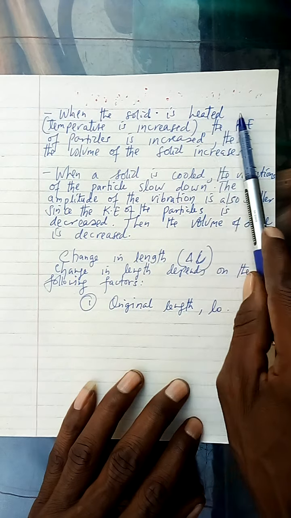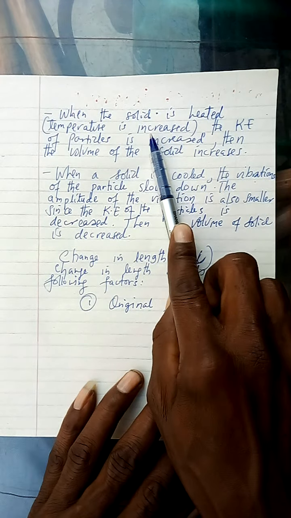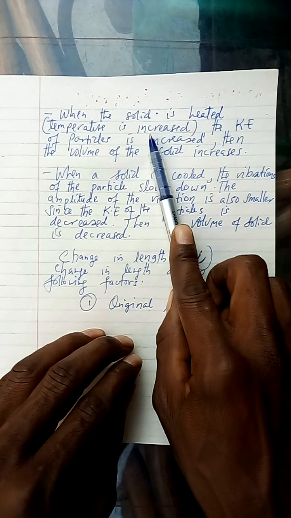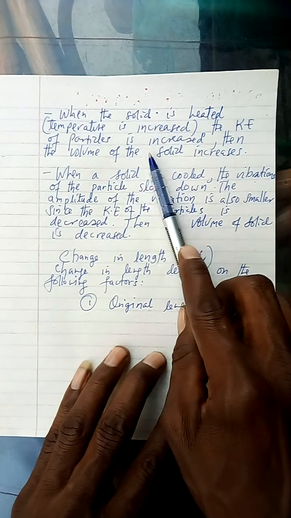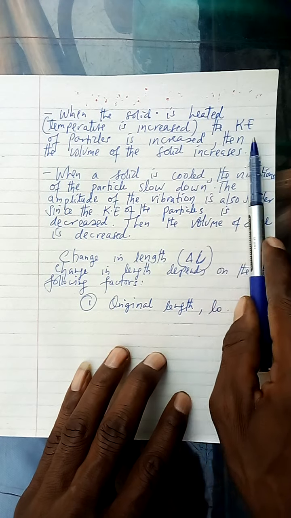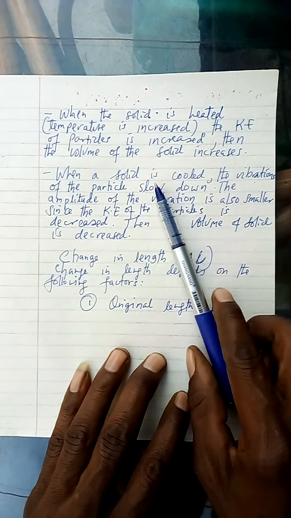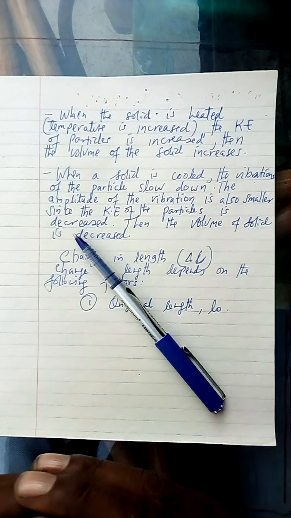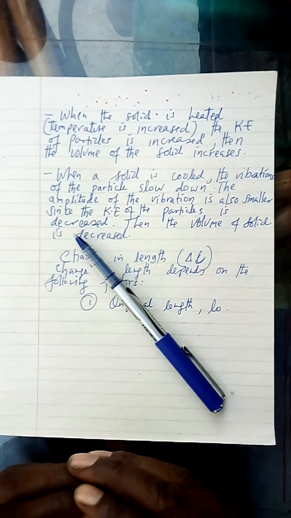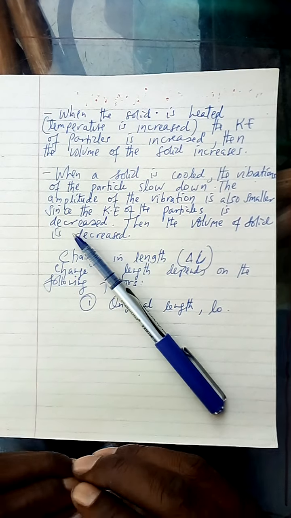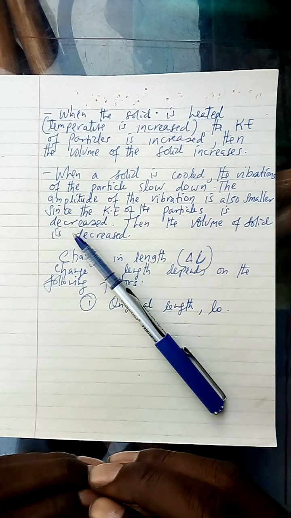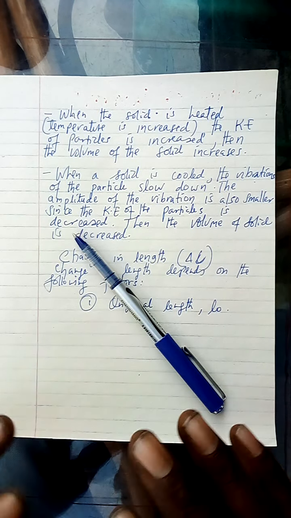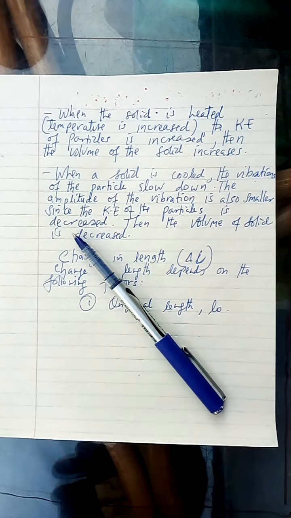When the solid is heated, the temperature is increased, and the increase in temperature causes the vibration of the particles to increase. Hence the kinetic energy of the particles is also increased, and then the volume of the solid increases. The increase in temperature increases the kinetic energy and the vibration of the particles, so the volume of the solid increases.